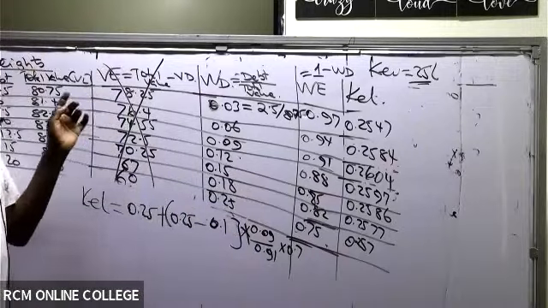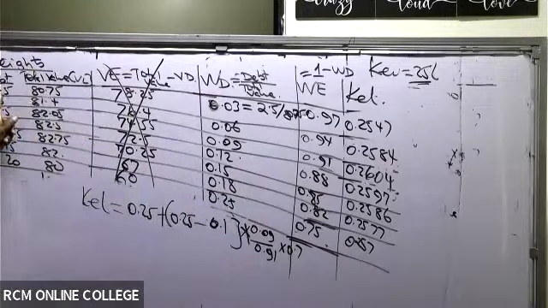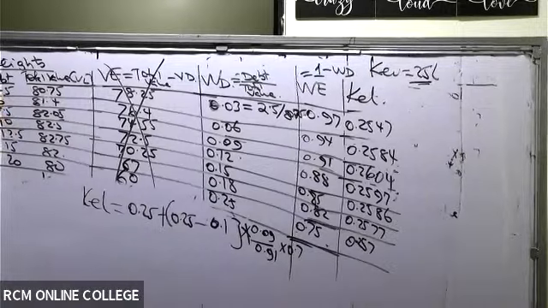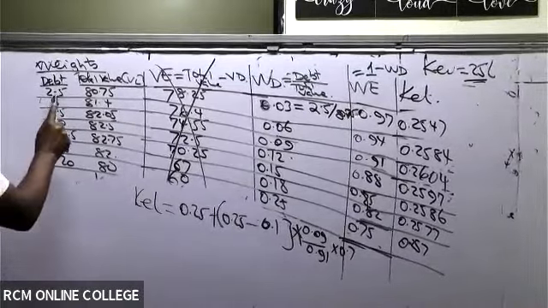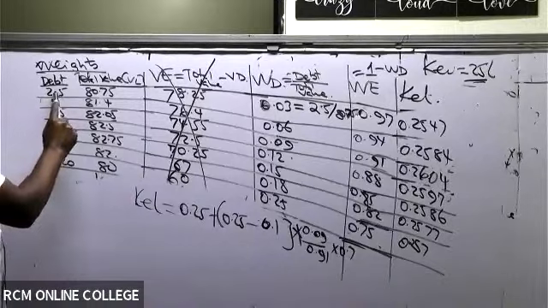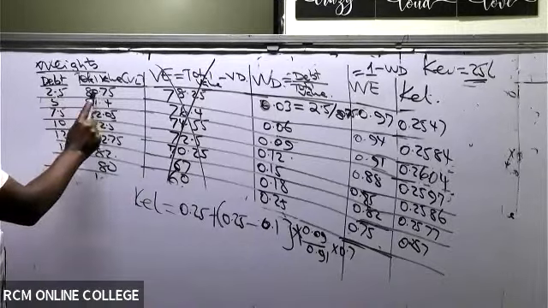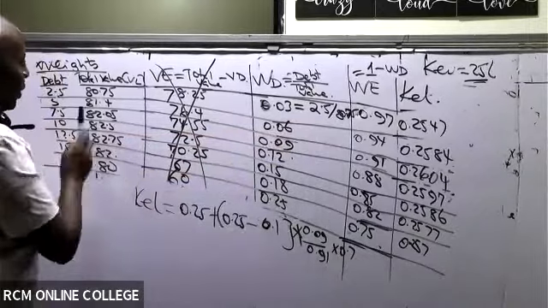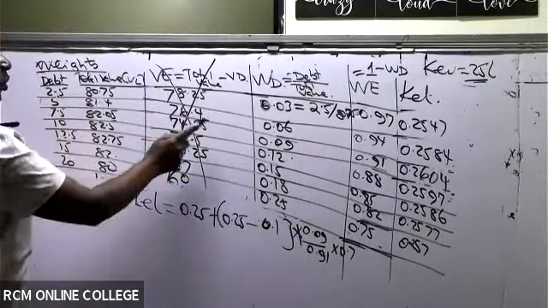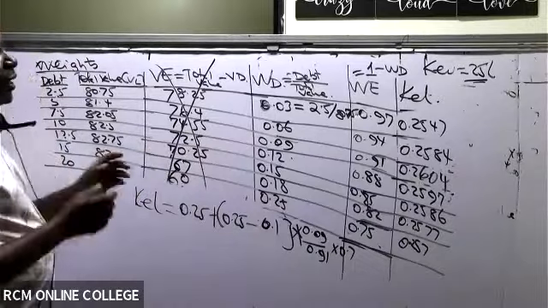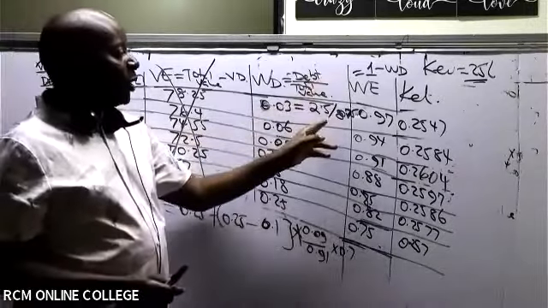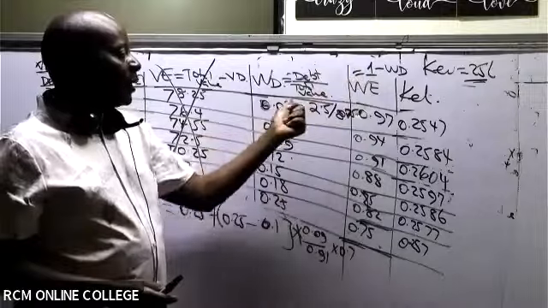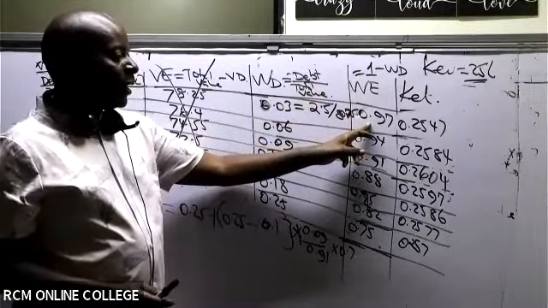Remember, to get the weights, we have total debt. Like now the first one here, total debt is 2.5. You divide 2.5 by the total firm value. So I have demonstrated here 2.5 divided by this 7.03. Like now here the total debt is 5 divided by this. To get weight of equity, you take 1 minus whatever weight of debt you have here. So like 1 minus 0.03, you get 0.97.